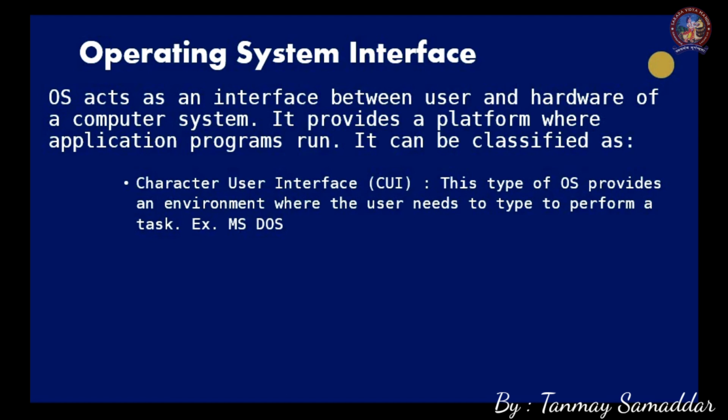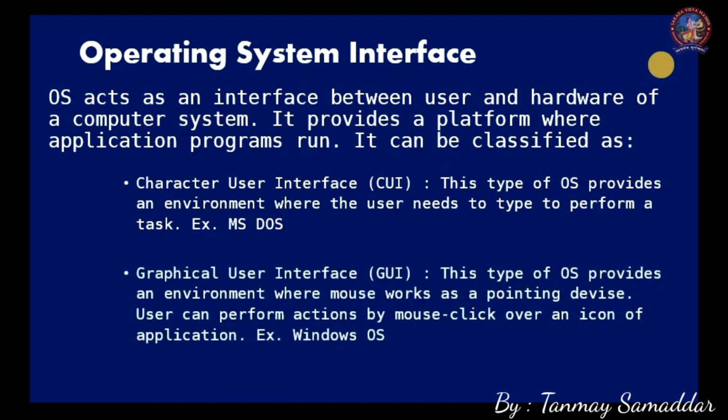Next is GUI, the graphical user interface. This type of operating system provides an environment based on graphics, so the user can see and click something to get something done. Here the mouse acts as a pointing device. The user can perform actions by clicking on an icon of the application.